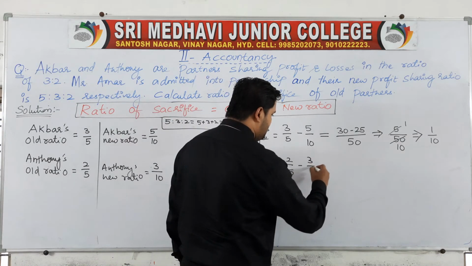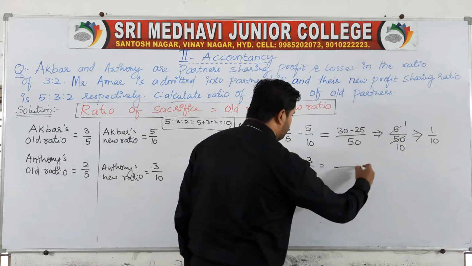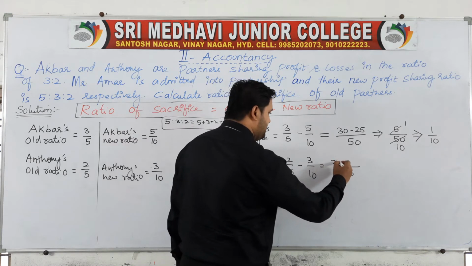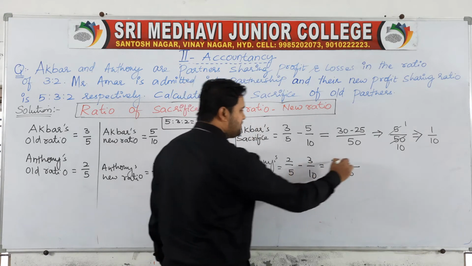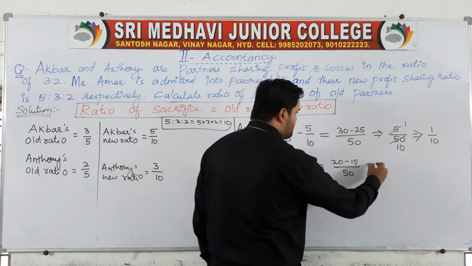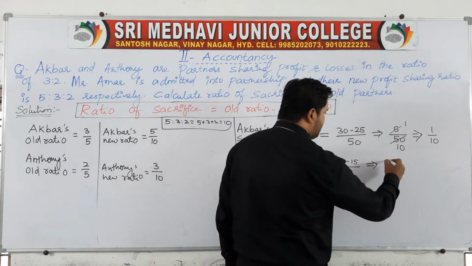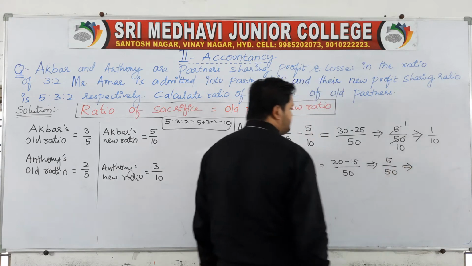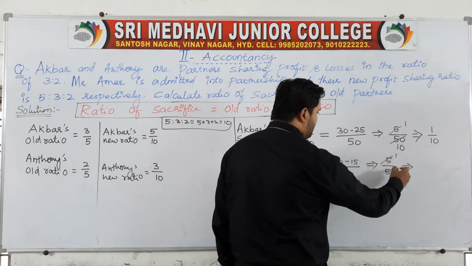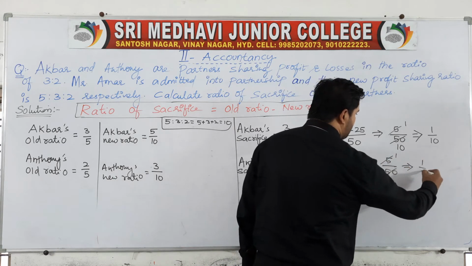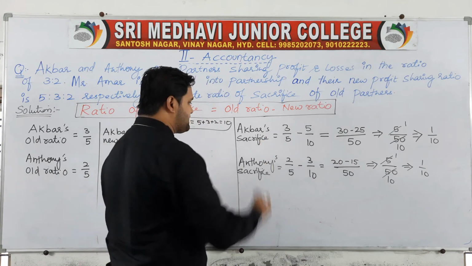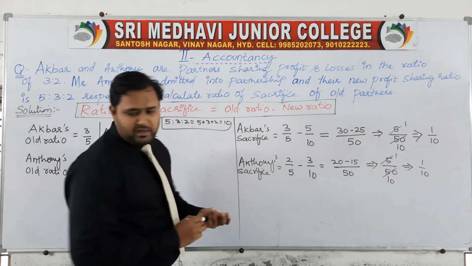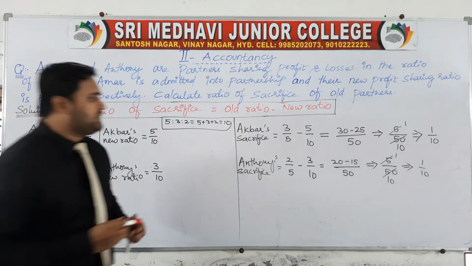So 5 into 10 is 50, 10 into 2 is 20, minus 5 into 3, 15. So 20 minus 15 gives you 5/50. Simplifying again, 5 ones are 5, 5 tens are 50, which is 1/10. So Akbar's sacrifice and Anthony's sacrifice are both 1/10.